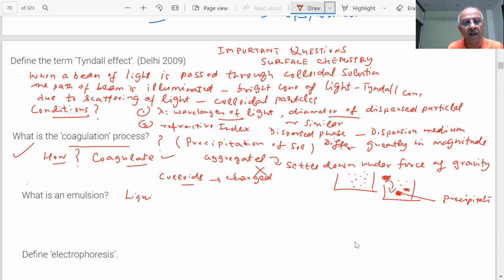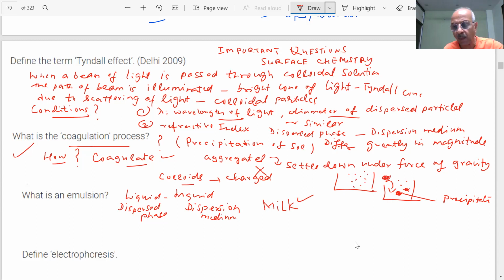Liquid. Yes, sir. What do you call emulsions? The dispersed phase is liquid, and the dispersion medium is also liquid. When a liquid is dispersed in a dispersion medium which is also liquid, it is an emulsion. The example you have given me: milk is a very good example, and has been asked in the paper many times. Milk is an emulsion. Liquid fat is there.